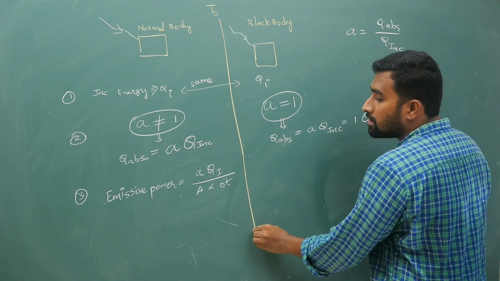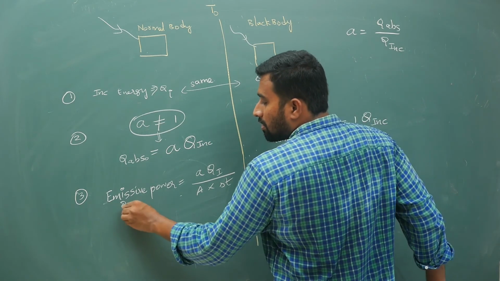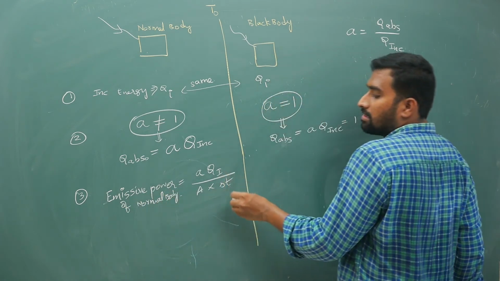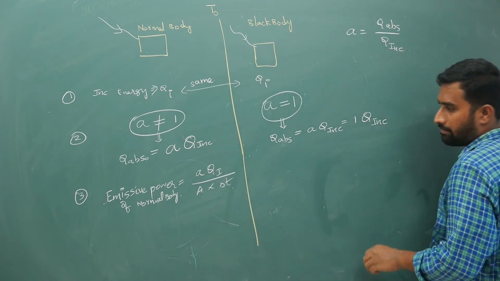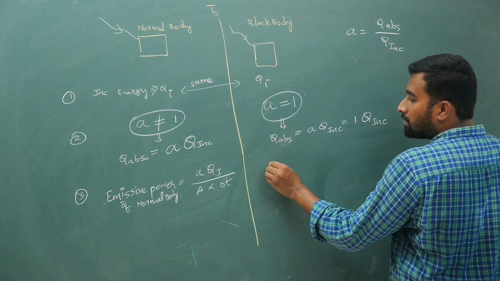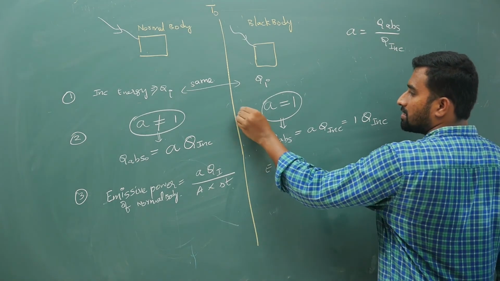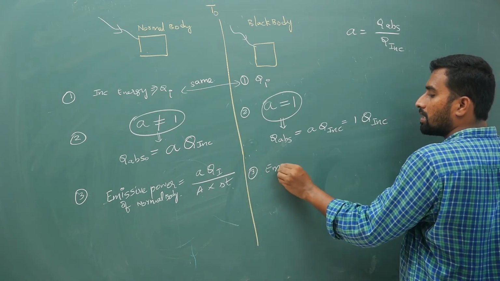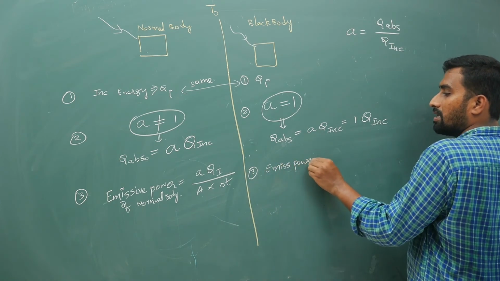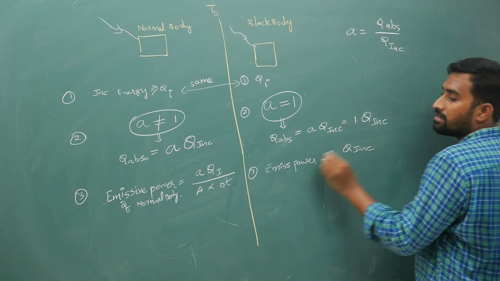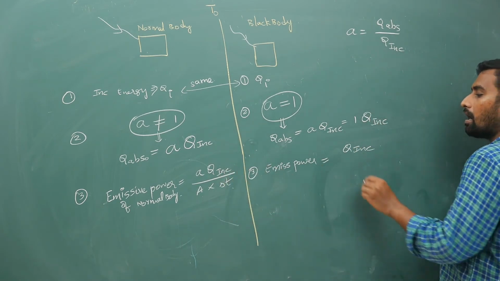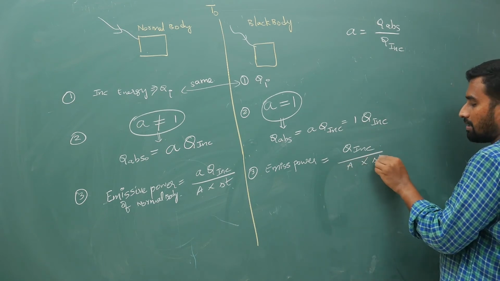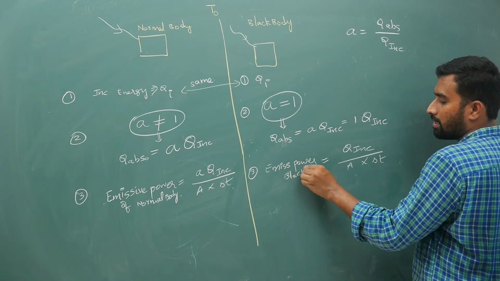This is the emissive power of the normal body, energy per unit area per unit time. Now the emissive power of the black body, this is the third point: how much is incident, that much it will emit out, to keep the temperature constant, by area into time.